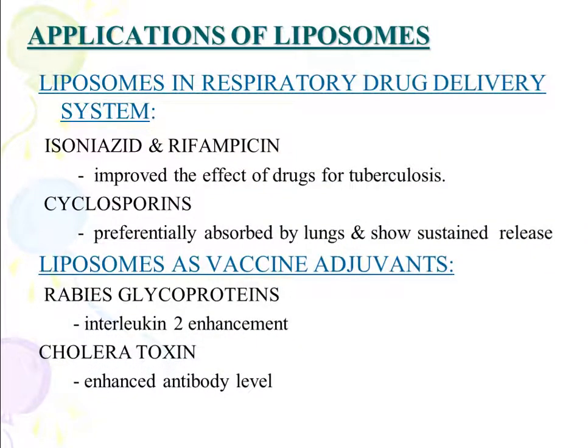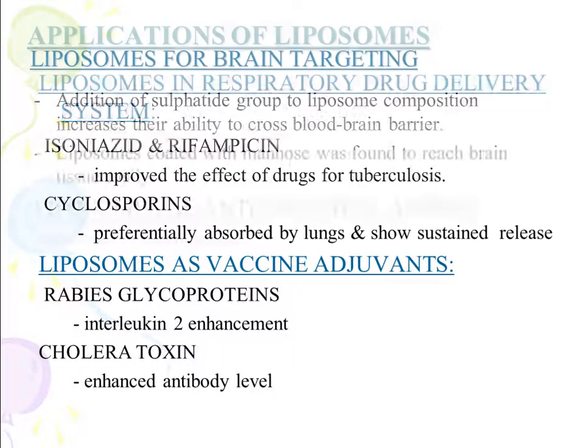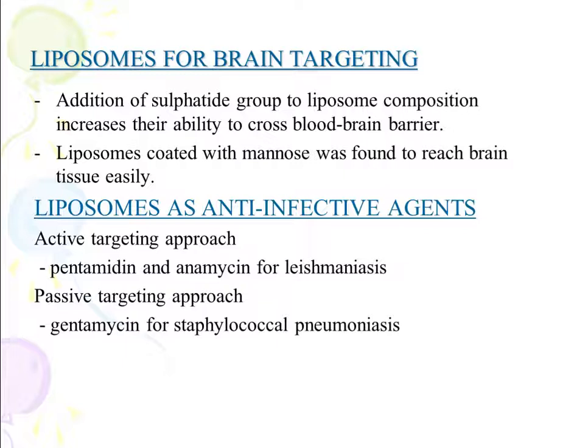Now, applications of liposomes. They are used in respiratory drug delivery systems for isoniazid, rifampicin, and cyclosporins also. They are also used as vaccine adjuvants in the case of rabies, glycoproteins, and cholera toxin, where they enhance the antibody level. Then in brain targeting also they are useful, and they are also used in anti-infective agents.